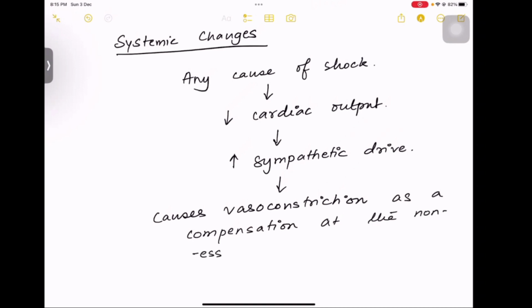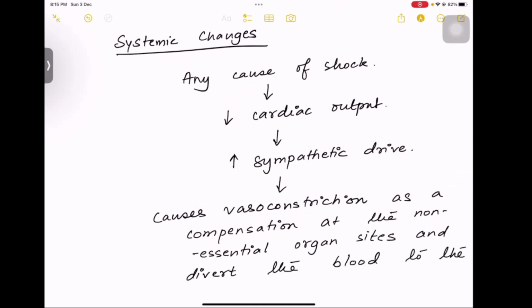After this cardiac output is decreased, there will be sympathetic activation in the body. There will be rise of the sympathetic drive. As a result of sympathetic drive, we all know that there is vasoconstriction, because this is a compensation mechanism of the body कि वाइटल ऑर्गन्स को अगर ऑक्सीजन नहीं मिल रहा है तो वाइटल ऑर्गन्स को ऑक्सीजन देना होगा और पेरिफेरी जहां पे ऑक्सीजन जा रहा है वहां पे कम कर देना होगा. तो वेजो कंस्ट्रिक्ट करो, पेरिफेरी पे कम ब्लड दो और वाइटल ऑर्गन्स को ज्यादा ब्लड दो.